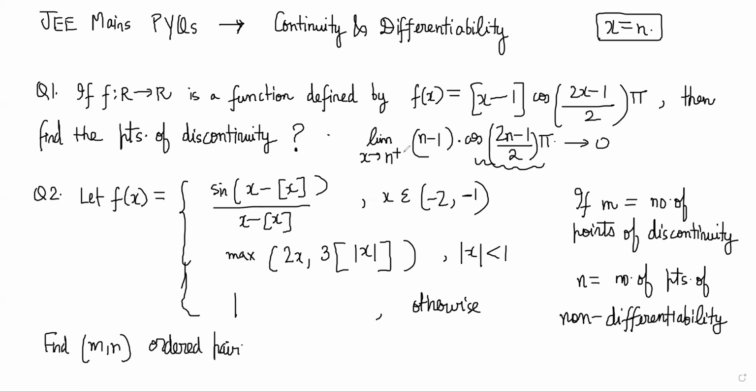On the other hand, if you do n minus, even then it will become n minus 2, right? Yes, sir, but there it will be zero. But here again, what will happen? N minus 1 again, it will be 0, right? Yes, sir. This part makes both the left hand and right hand limits 0. So no point for discontinuity. So it's actually continuous at all integer points, and other than integer points you didn't have any doubt about this function anyway. Yes, sir. So actually, there are no points of discontinuity here.